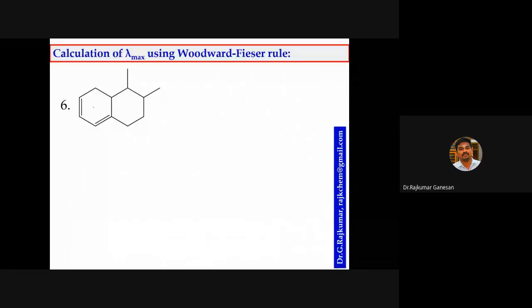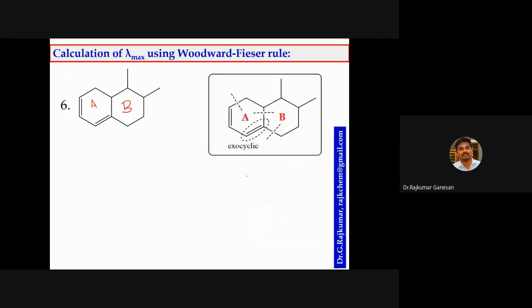There is a double conjugation, meaning alternate double bond, single bond, double bond, inside one ring only. So it is homoannular, and the base value is 253 nanometer.